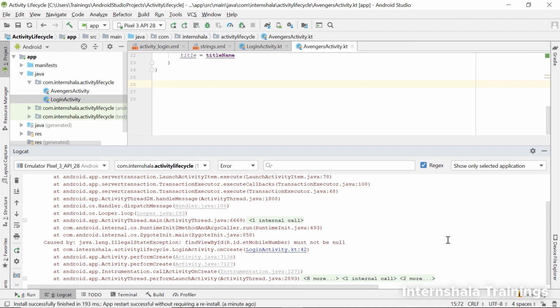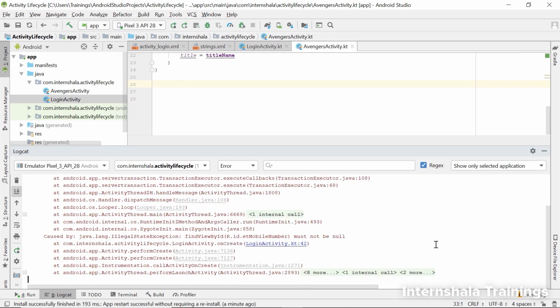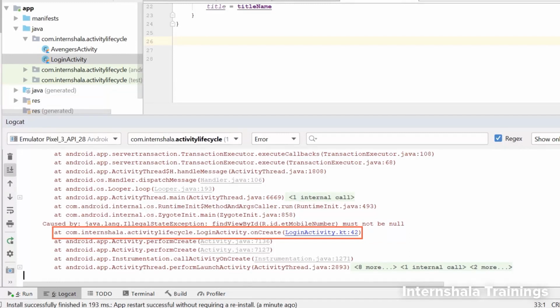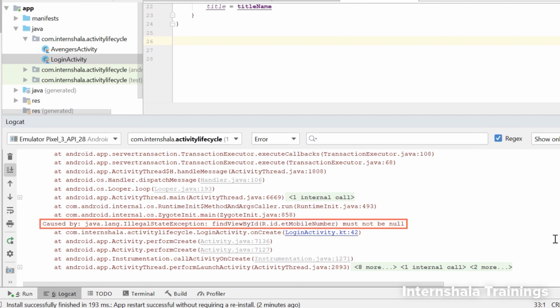Now, don't get worried looking at so many lines of error messages. We won't be going through most of it. The lines that concern us are the ones that have the name of our file mentioned. Mostly it will appear in a blue color like this. The line just above this here is showing the reasons for the crash. It says that the app crashed due to an illegal state exception in this line. It further says that this must not be null. It says that the edit text for the mobile number must not be null.